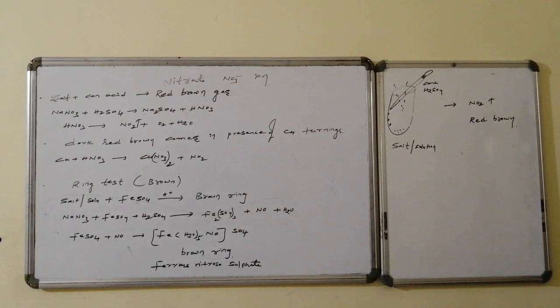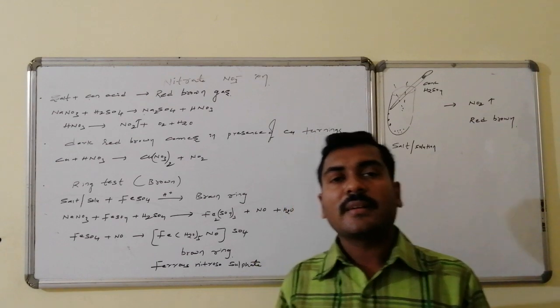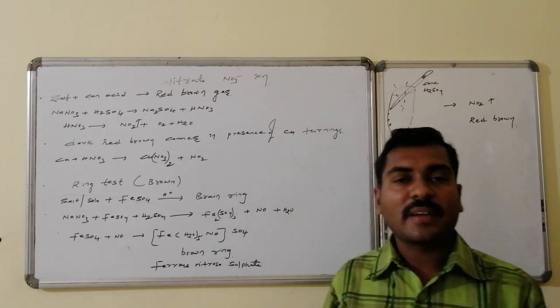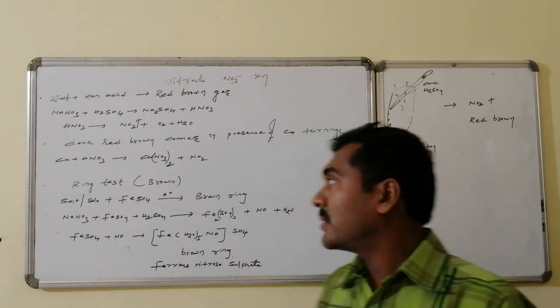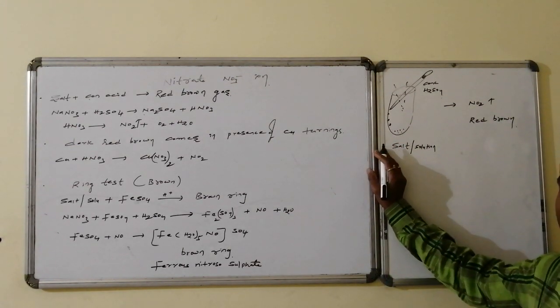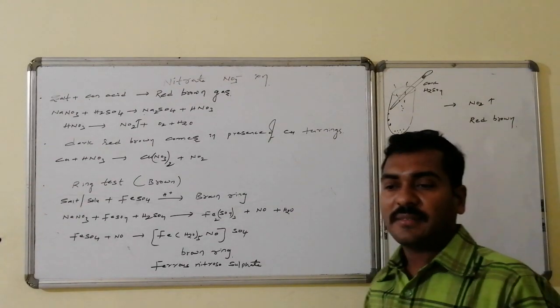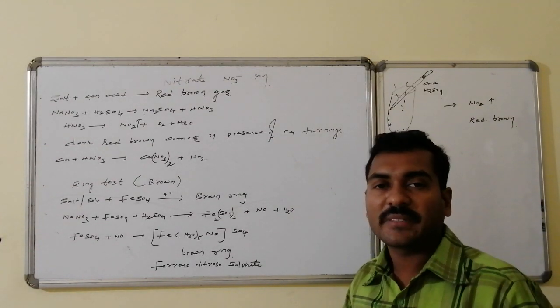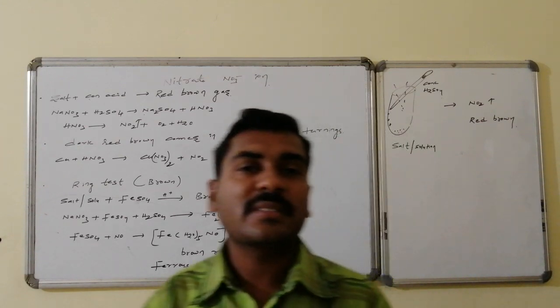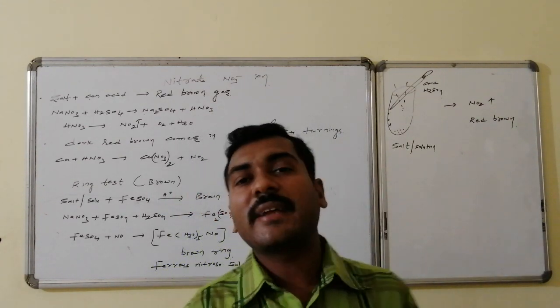Nitrate ion: the salt followed by concentrated sulfuric acid gives nitrogen dioxide gas, which is red brown in color. See, the test tube along with the salt, or the salt mixture or salt solution, added with concentrated sulfuric acid. As a result, vapors of gases come out and these vapors are red brown in color. That red brown color is due to nitrogen dioxide formation.